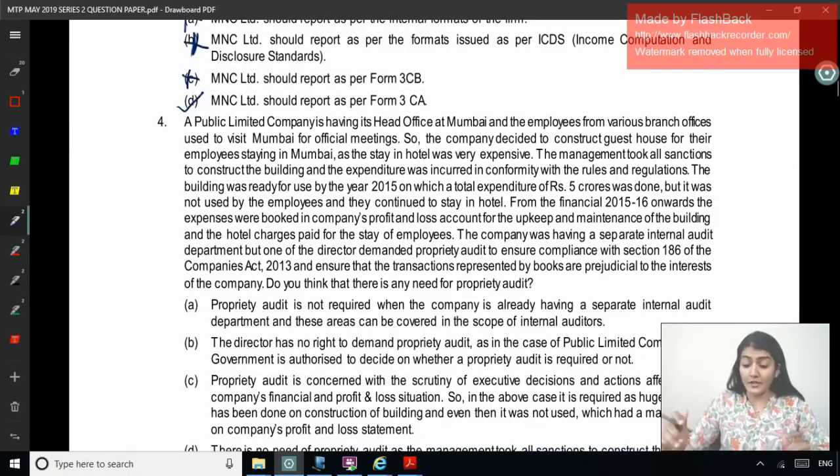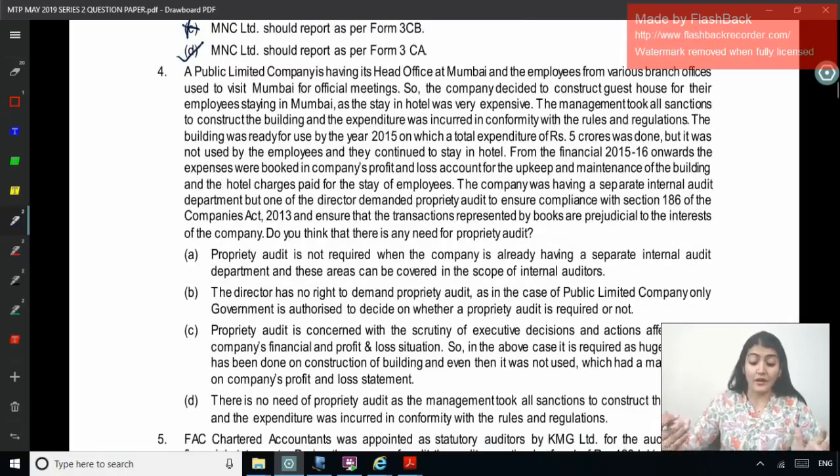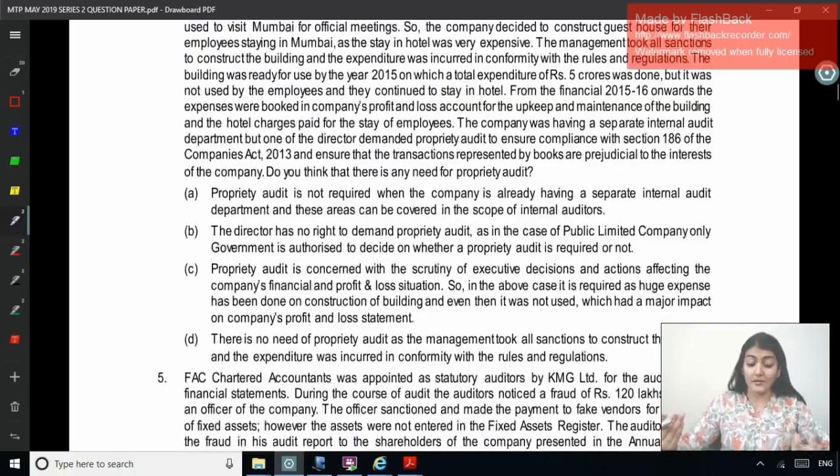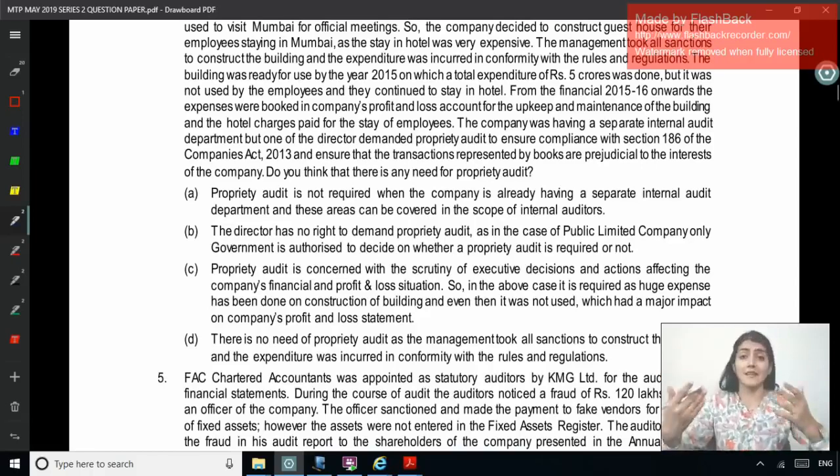From the financial year 15-16 onwards, the expenses were booked in the company's profit and loss account for the upkeep and maintenance of the building and the hotel charges paid for the stay of the employees. The company was having a separate internal audit department, but one of the directors demanded a propriety audit to ensure compliance with section 186 of the Companies Act and ensure that the transactions represented by the books are not prejudicial to the interest of the company. Do you think that there is any need for propriety audit? Right, so 5 crore expenditure was incurred for the guest house and still the employees are staying in the hotel.